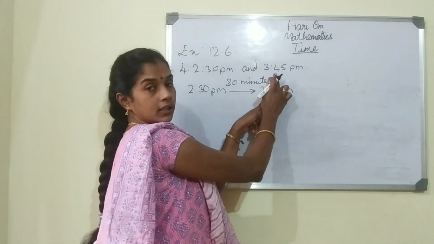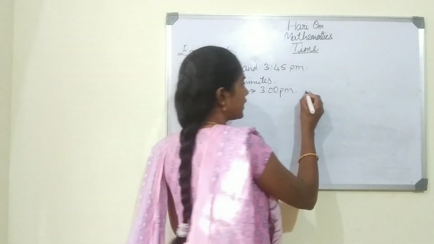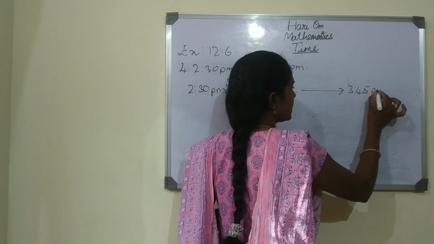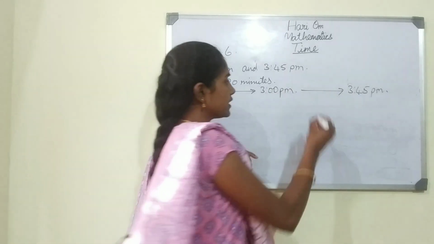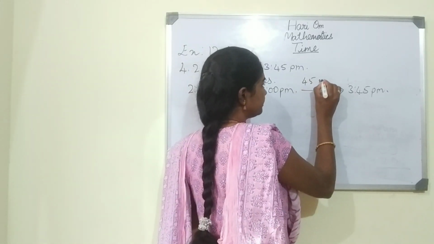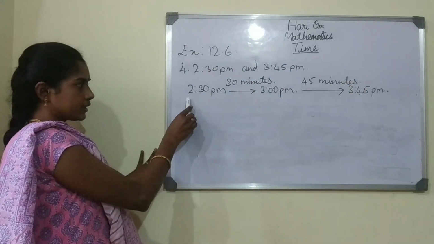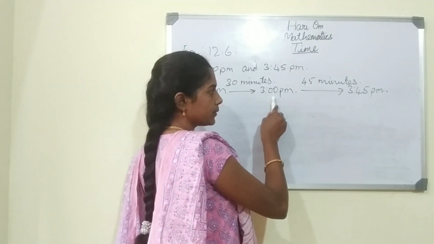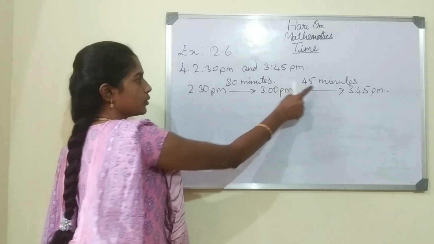From 3 to 3:45, it is not 4, it is only up to 3:45. So how many minutes over here? It is 3 to 3:45. It is 45 minutes. Understood, children? So 2:30 to 3, it is 30 minutes. 3 p.m. to 3:45 p.m., it is 45 minutes. So here both are minutes.